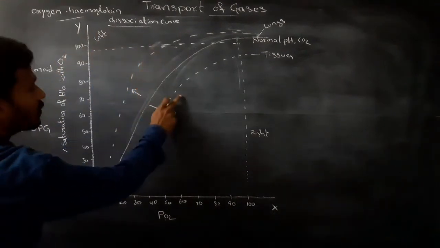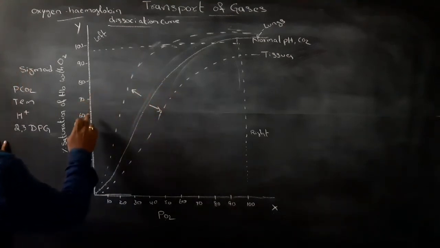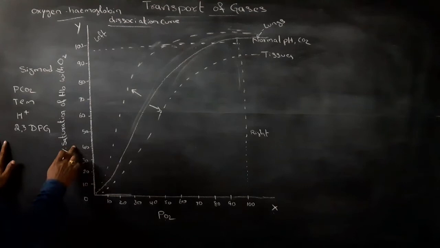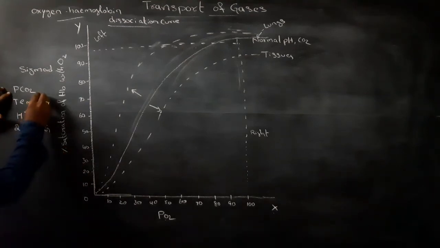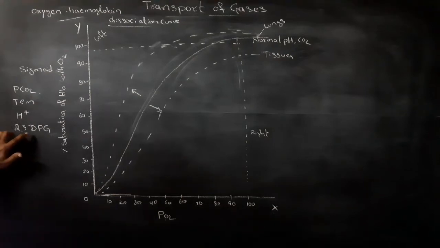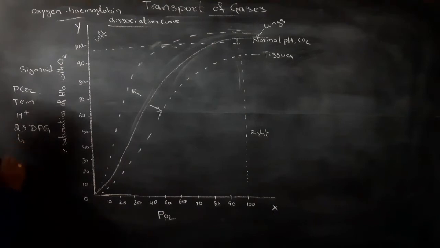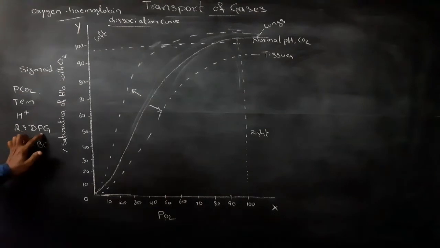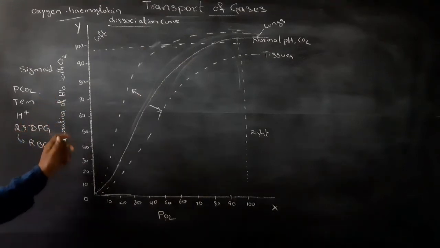These factors are important: pCO2, partial pressure of CO2, temperature, H plus ion concentration, and 2,3-diphosphoglycerate. Diphosphoglycerate is formed in the RBC during glycolysis. This 2,3-diphosphoglycerate affects the binding of oxygen with hemoglobin.